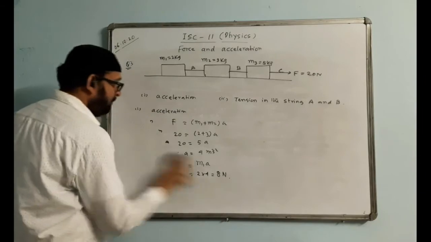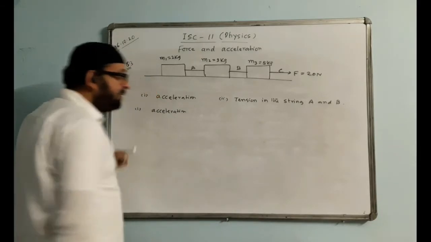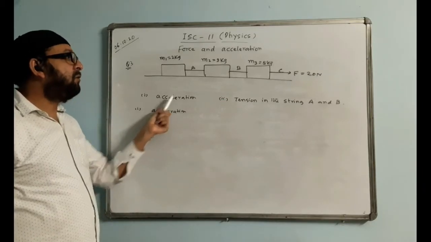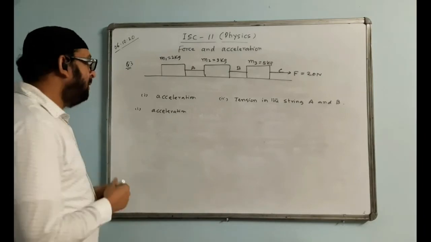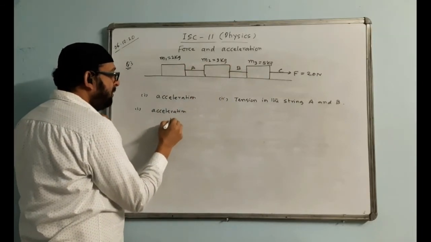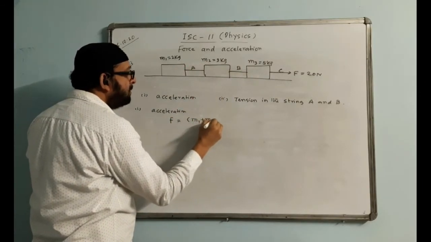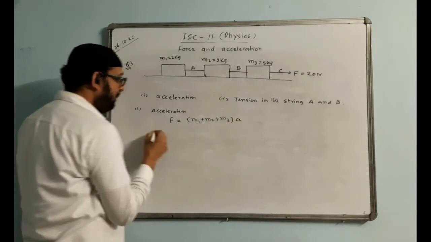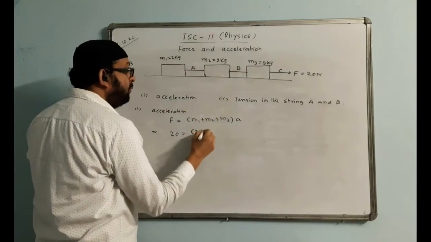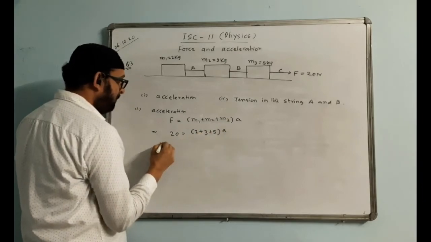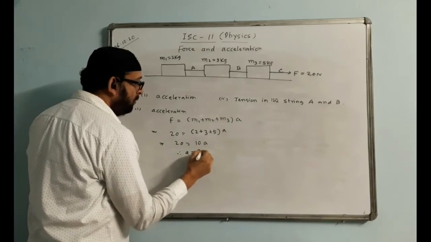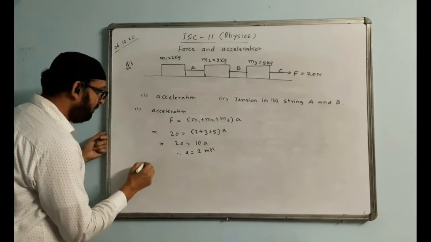Let us do it. The first part of the question is asking to find acceleration. Even if they don't ask you to find acceleration, we must calculate acceleration first, and only then can we go for finding tension. So how can we find acceleration? This force is pulling all the three masses. You can have a look at the diagram. You can write F is equal to (m1 plus m2 plus m3) a. Force value is 20. Add all the masses, 2 plus 3 plus 5, times a. This becomes 20 is equal to 10a. Therefore, the value of a is 2 meter per second square. That is the value of acceleration.